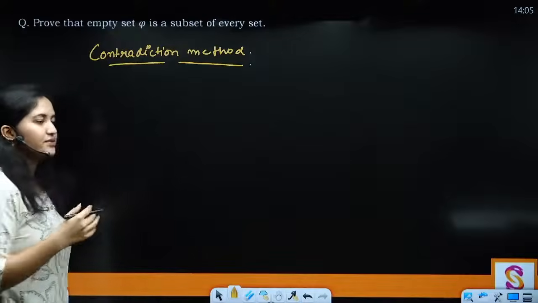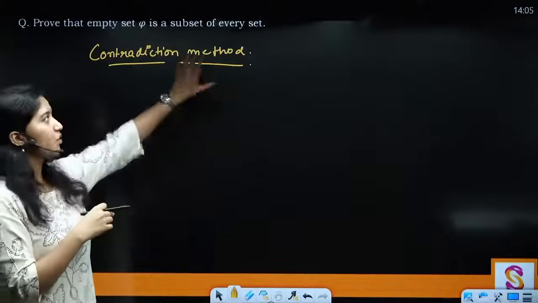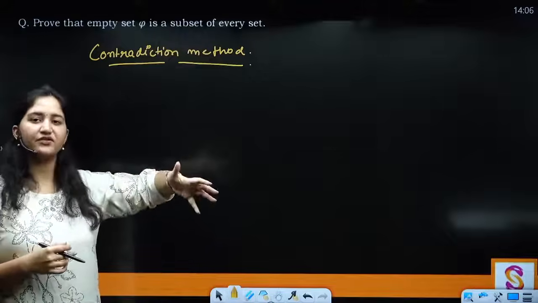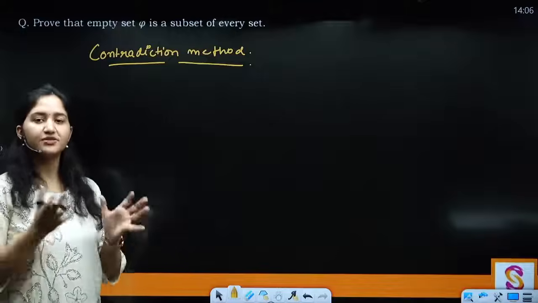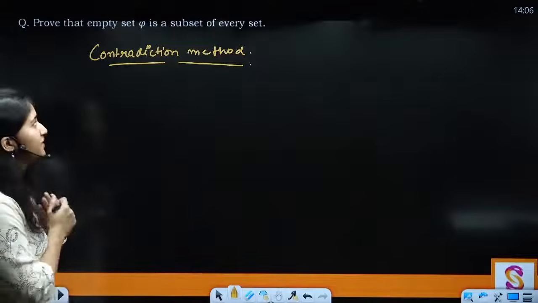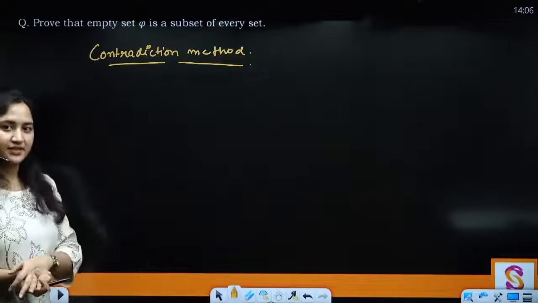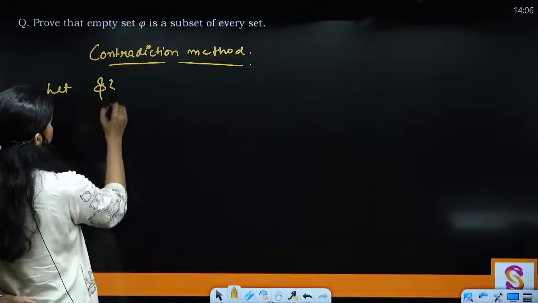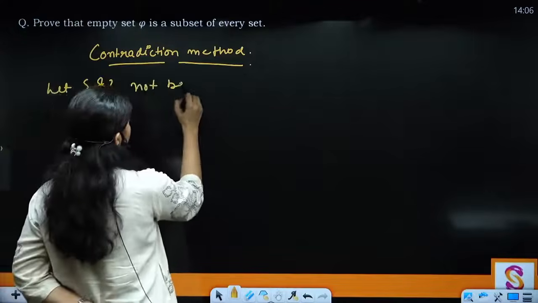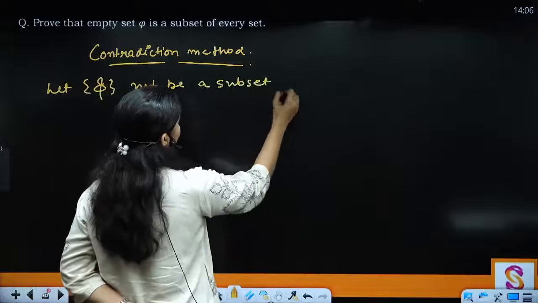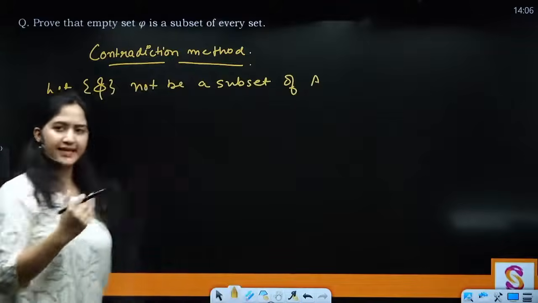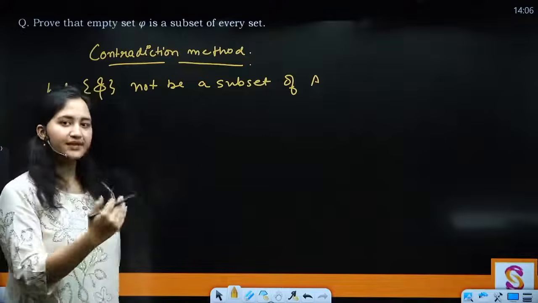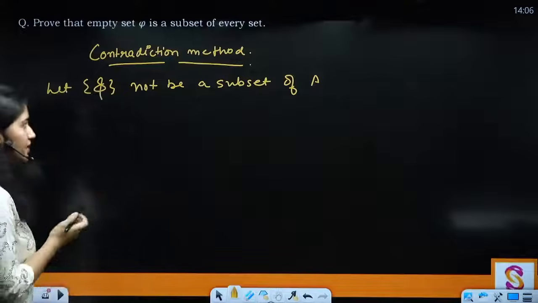In this, what we do is we assume the total opposite of what we are supposed to prove, and then we prove that the assumption that we have taken is false or it is contradictory, so that proves our statement. Clear? So it is saying phi is a subset of every set. So I am going to assume, let phi not be a subset of A. Okay? There is a set A and I want to prove that phi is a subset of that set A. But यहाँ पे I am assuming that phi is not a subset of A. Clear?